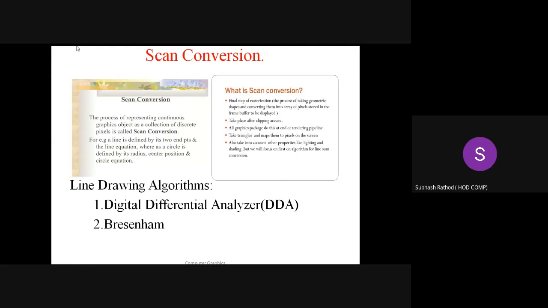Before going to how to draw the line, we need to understand what a line is.